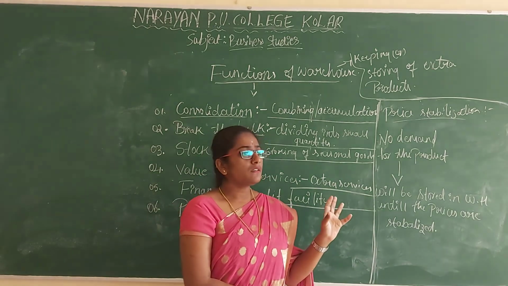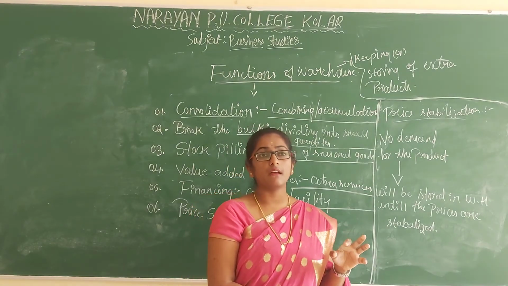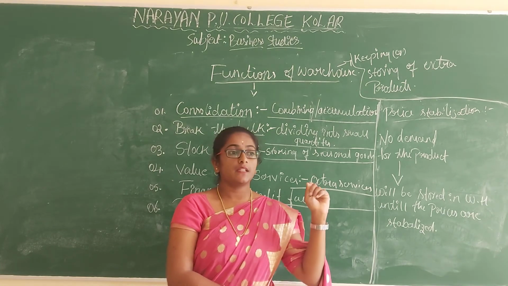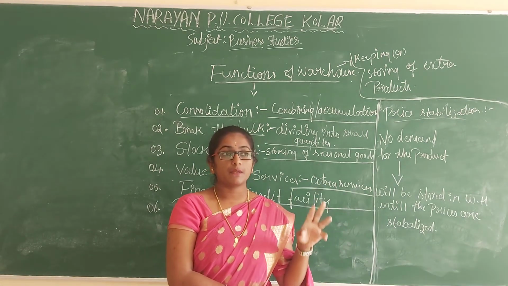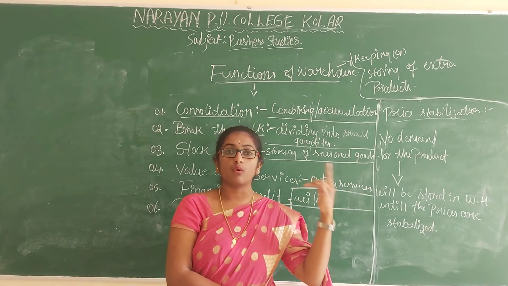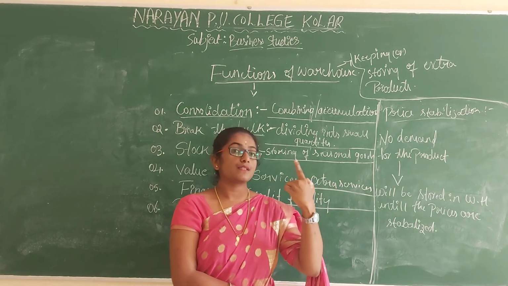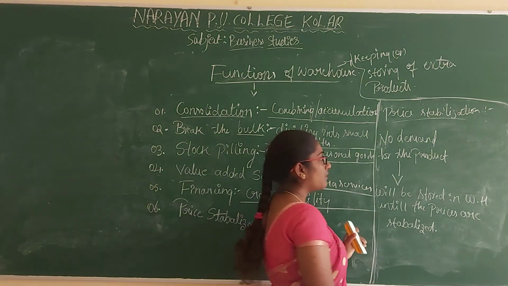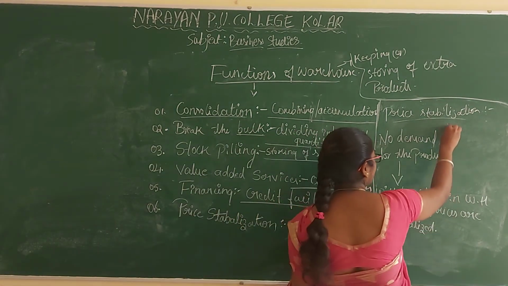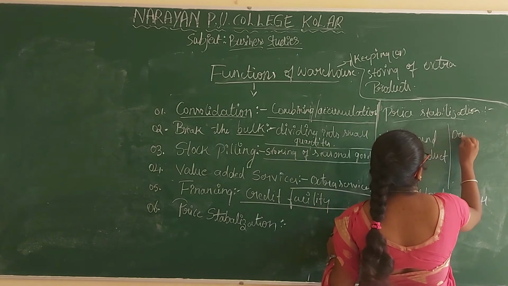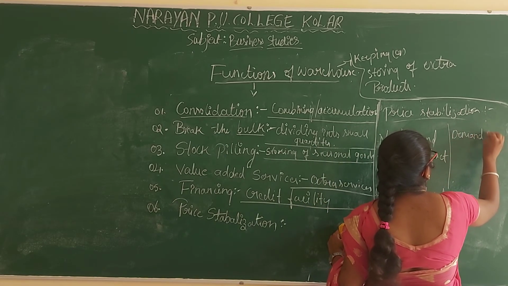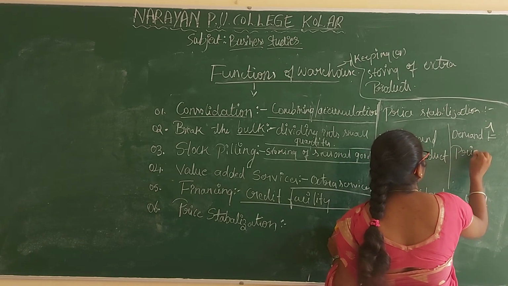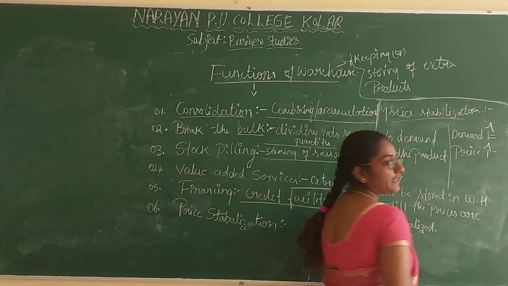Now we have the onion rates high. Why? There is no proper supply. The demand for the onion is more, so the price is also more. In economics you might have learned that when demand increases, the price also increases.